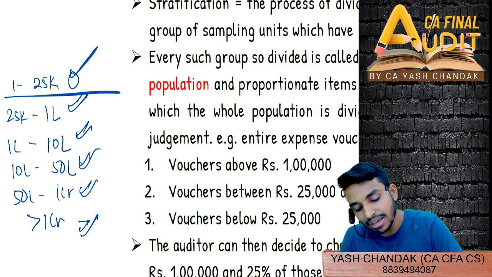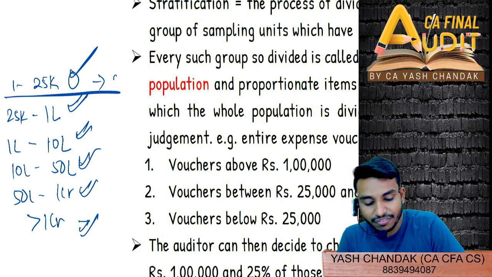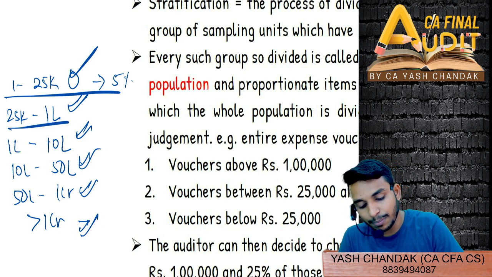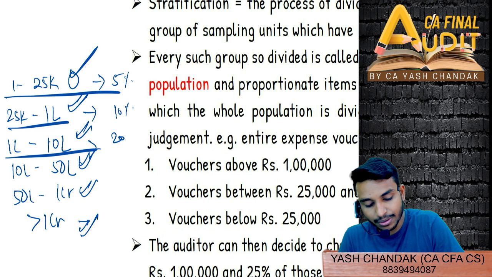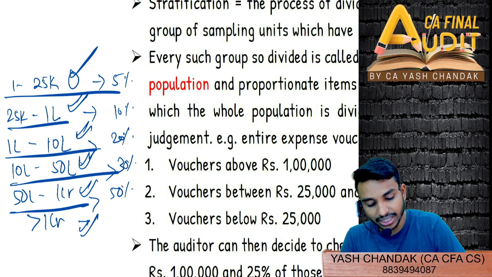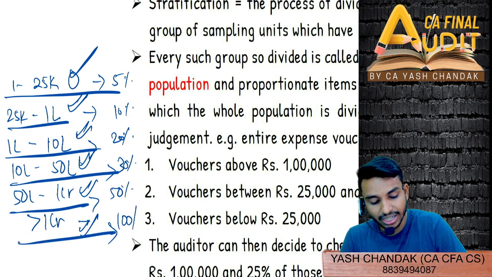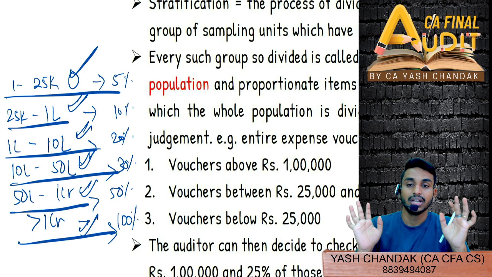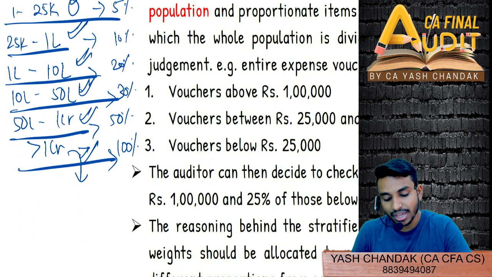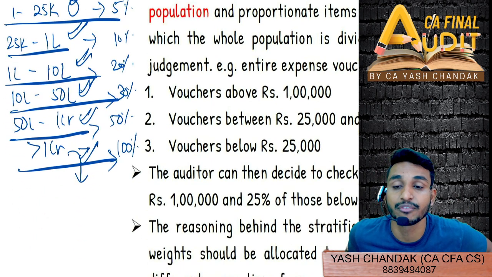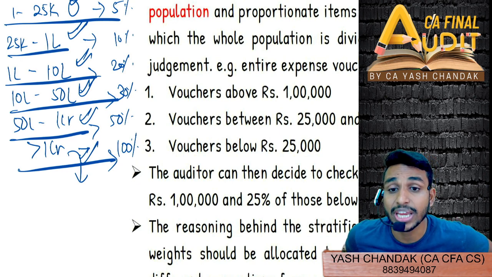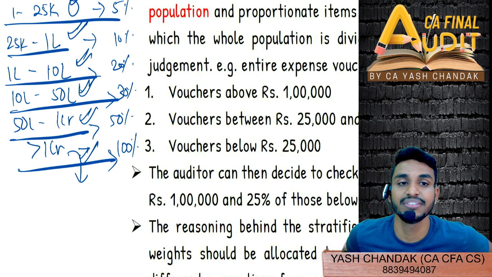Here you will apply sampling, say 5% of the items. Here 10% of the items. Here 20%. Here 30%. Here 50%. And for the more than 1 cr ones, 100% of the items you will select. That means whatever population falls in the range of more than 1 crore, you will check each and every item.